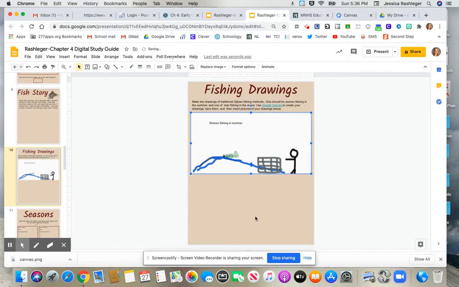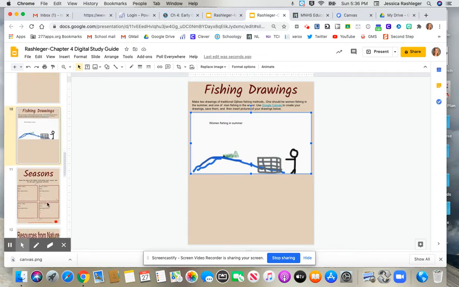Then I want to go back to Google Canvas, and I can create my picture of men fishing in the winter. So you're going to have 2 drawings in here. So there's a new tool for you.